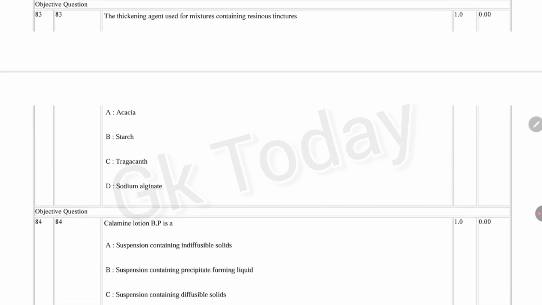Next question. The thickening agent used for mixtures containing resinous tinctures: acacia, starch, tragacanth, sodium alginate. Correct answer is acacia and tragacanth.